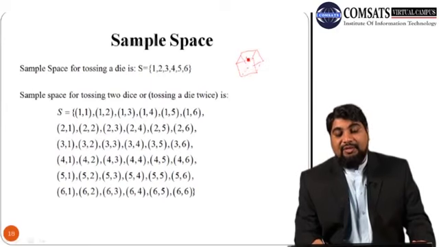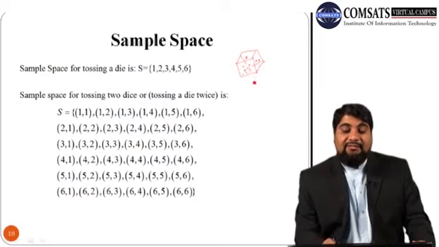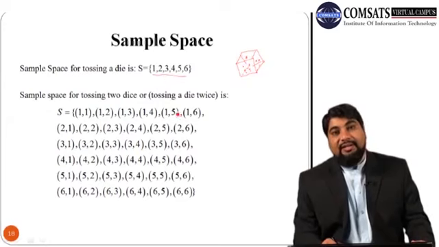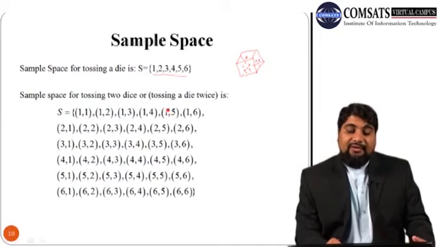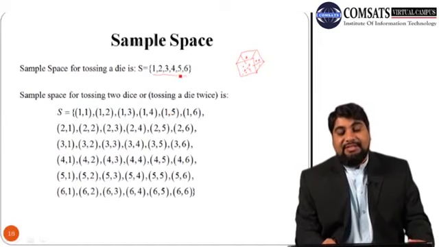We have the number 1, then number 2, number 3, and it has 6 faces, and any of these 6 numbers can appear. So the sample space for a die is {1, 2, 3, 4, 5, 6}, and the number of sample points in this case is 6.